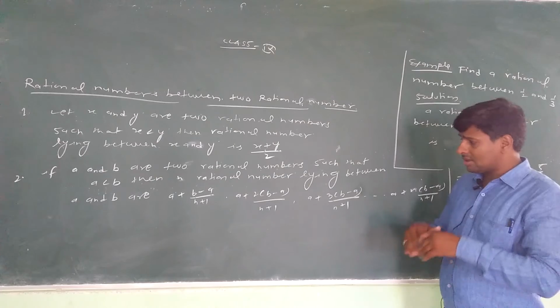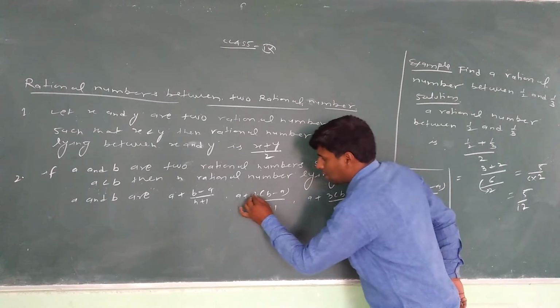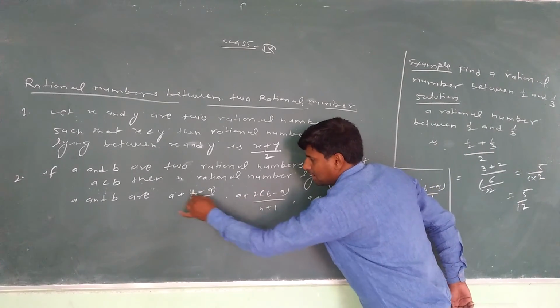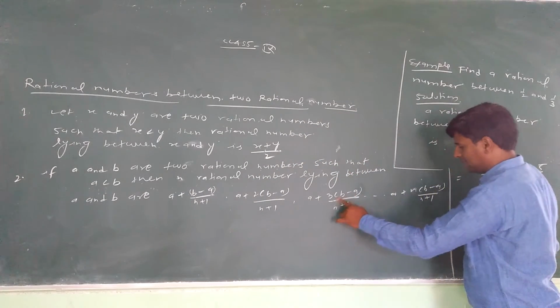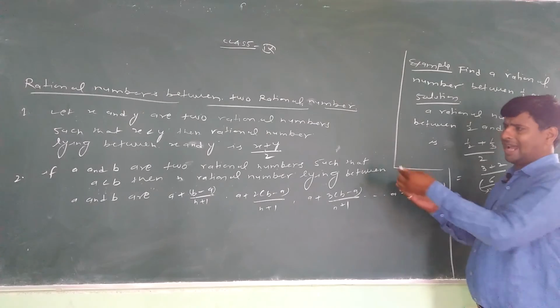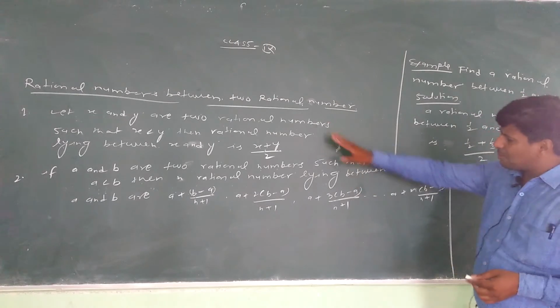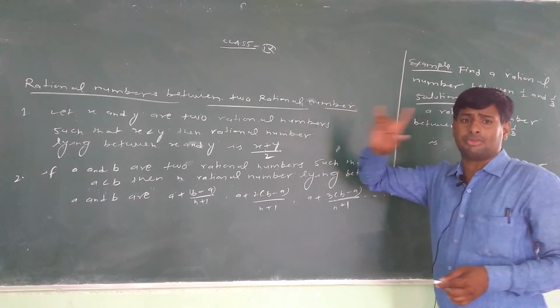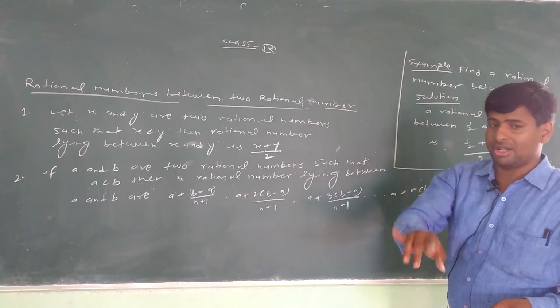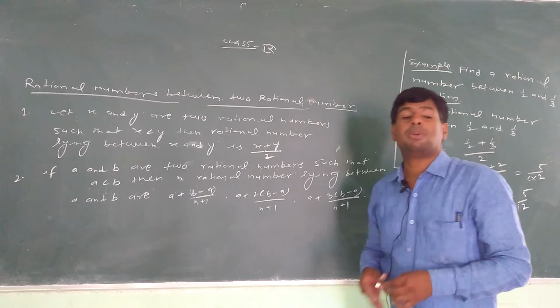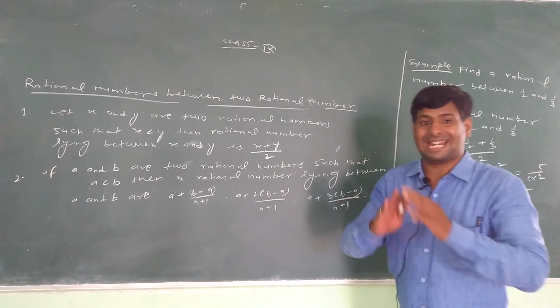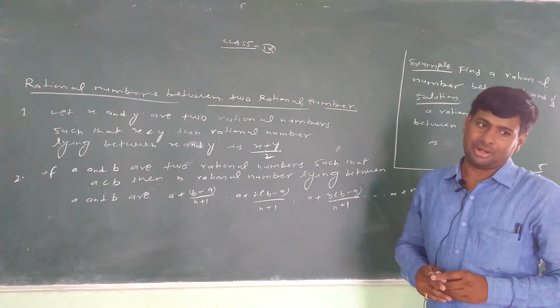We multiply (b minus a) by 1 for the first, by 2 for the second, by 3 for the third, and so on till n. So this is the process to find one rational number, and this process can find n rational numbers between two given rational numbers.